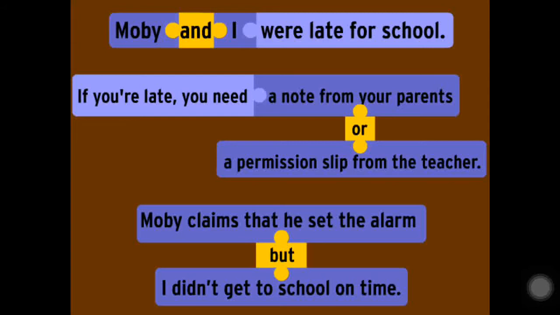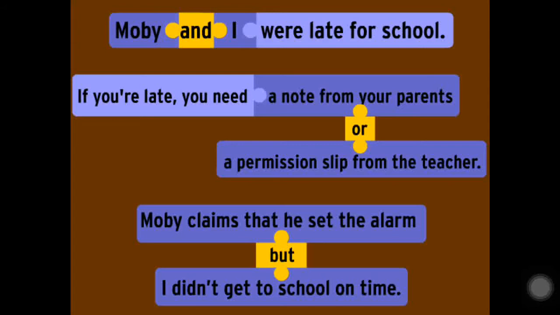Now one more, see. If you are late, you need a note from your parents or a permission slip from the teacher. So here you are talking about an option, or you are saying. So if you are late to school, you need to bring a note from your parents or a permission slip from the teacher.